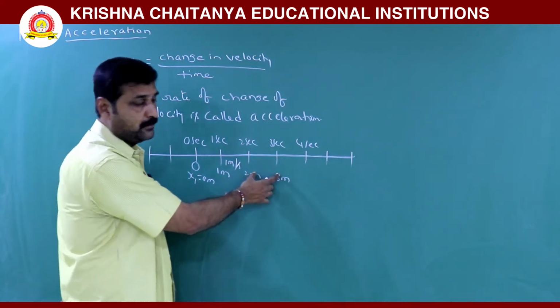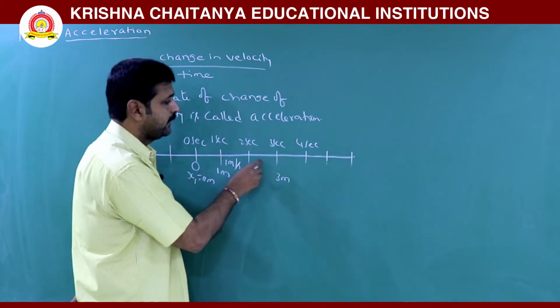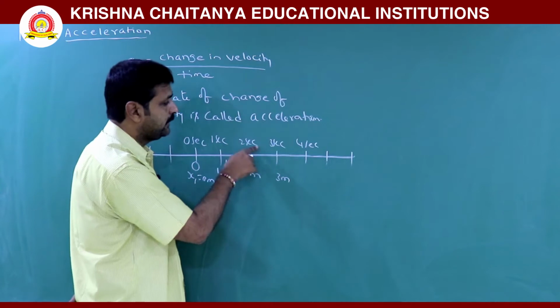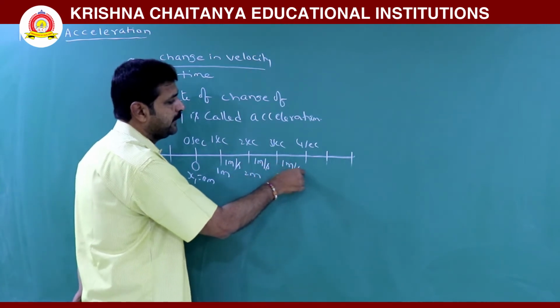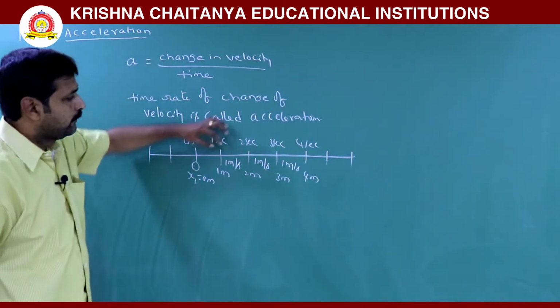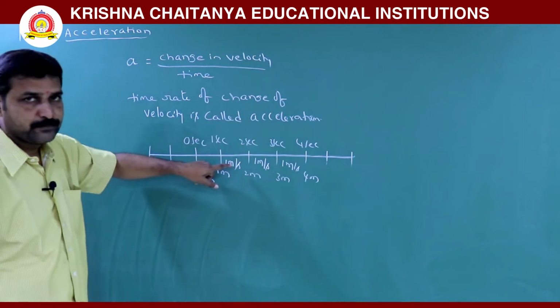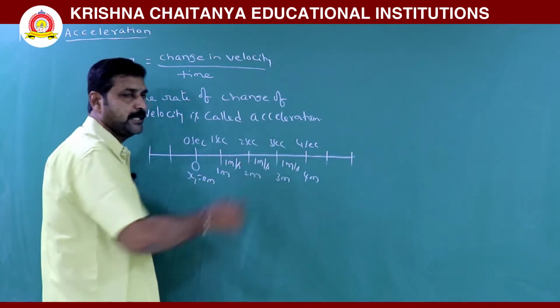What about here? 2 meters to 3 meters, distance travelled in 1 second. Here also distance travelled 1 meter, time 1 second. So here also we can assume it is similar. Now the velocity everywhere is 1 meter per second.